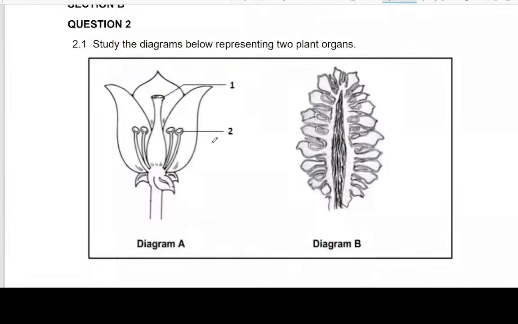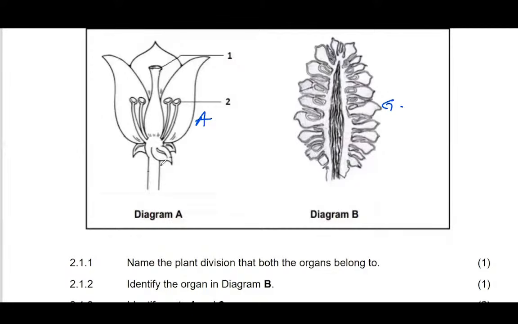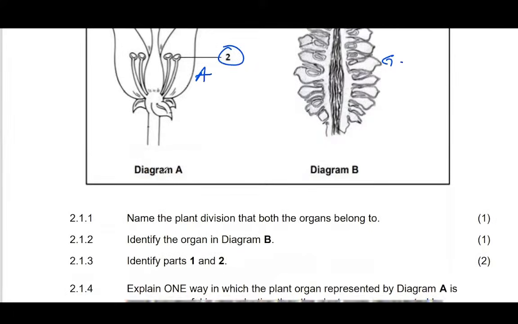Then when you go to section B, here you are seeing one plant here and another plant there. So here A is angiosperm. And then B is a cone, which is a gymnosperm. So if you look at it, one is the stigma, and then two is the anther. So let's go to the questions and we see.